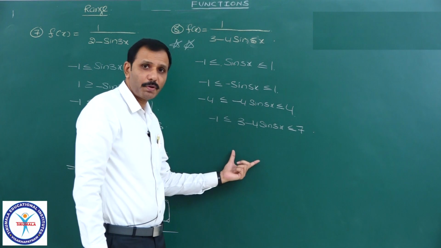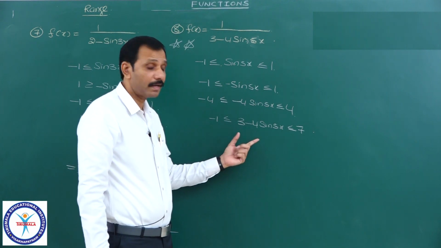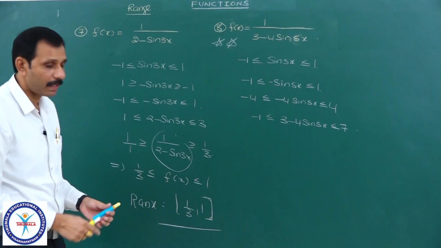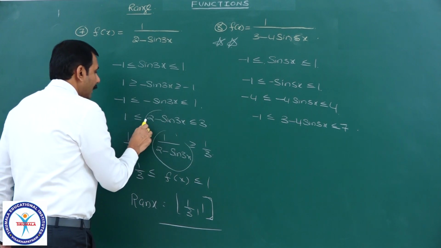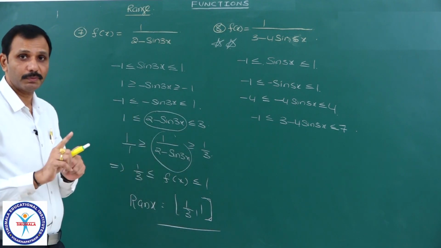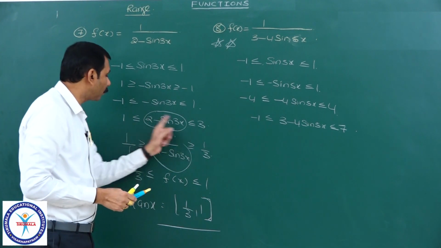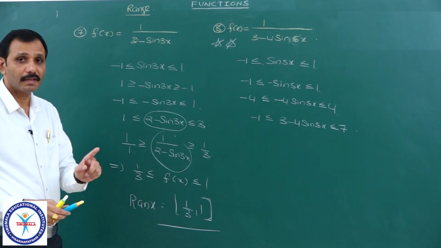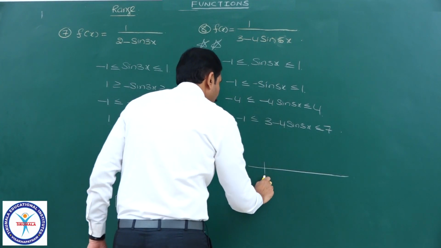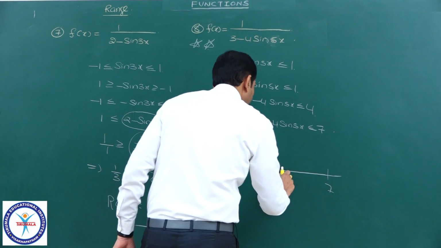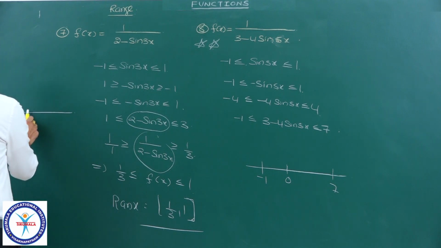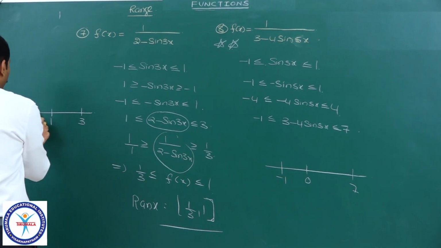Now, can we take the reciprocal of this? No, we cannot. This is a very dangerous case. Why? Because here, 2 minus sin 3x lies between 1 and 3, both positive, which means the origin is not between these two numbers. That is the point you should observe. Here -1 is there, here 7 is there, and in between 0 is there. Whereas for this one, here 1 is there, here 3 is there, and 0 is not in between.